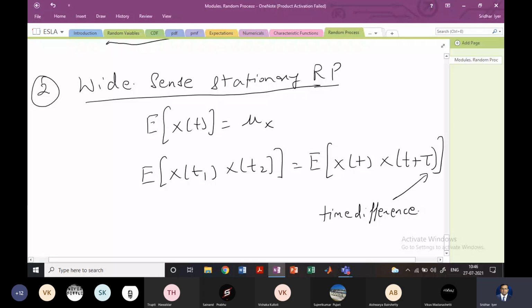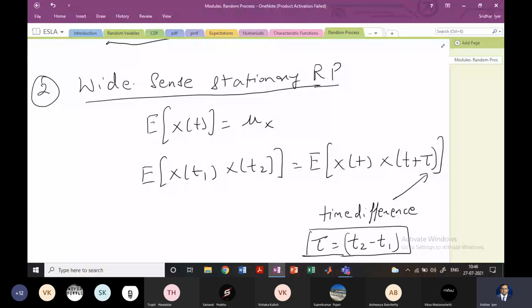Specifically, tau is t2 minus t1. So for a wide sense stationary process, when you have two random variables, the expectation will be of the random process at time t and at time t plus tau. That is just an extension, the time difference.